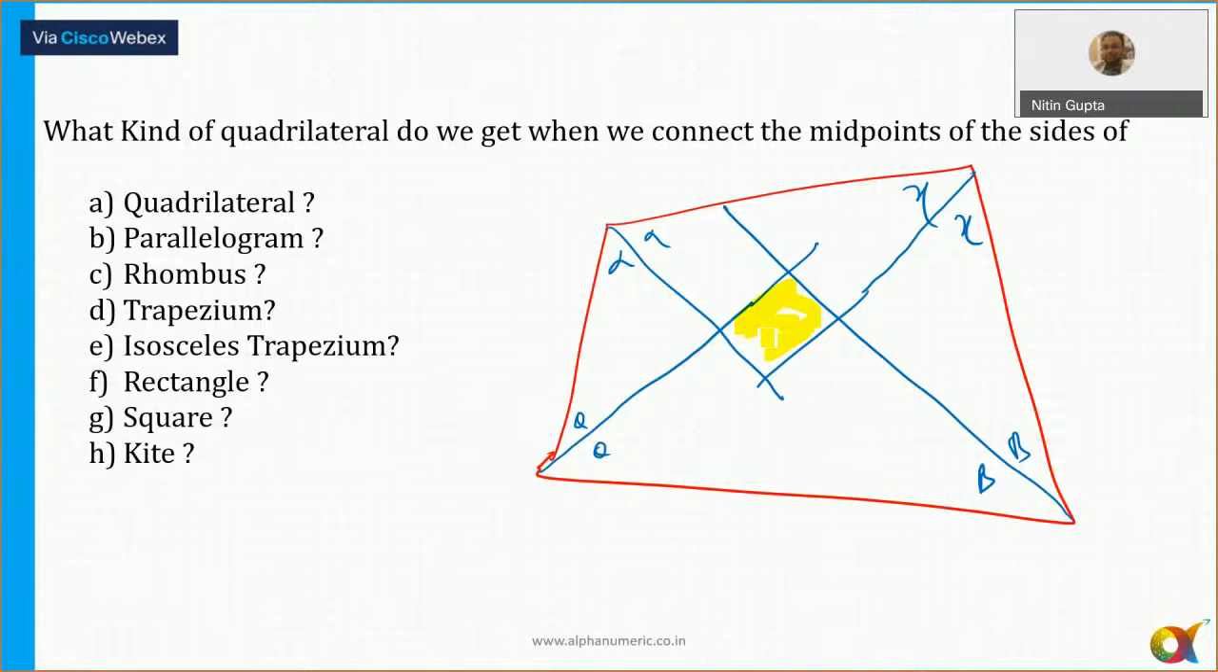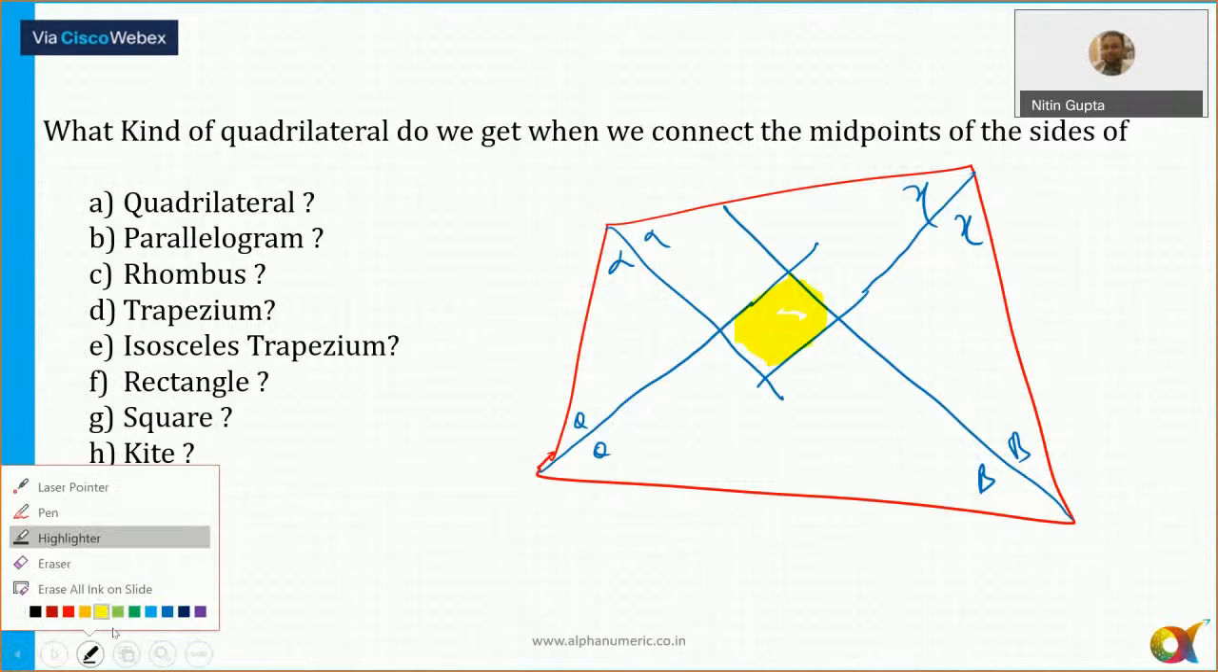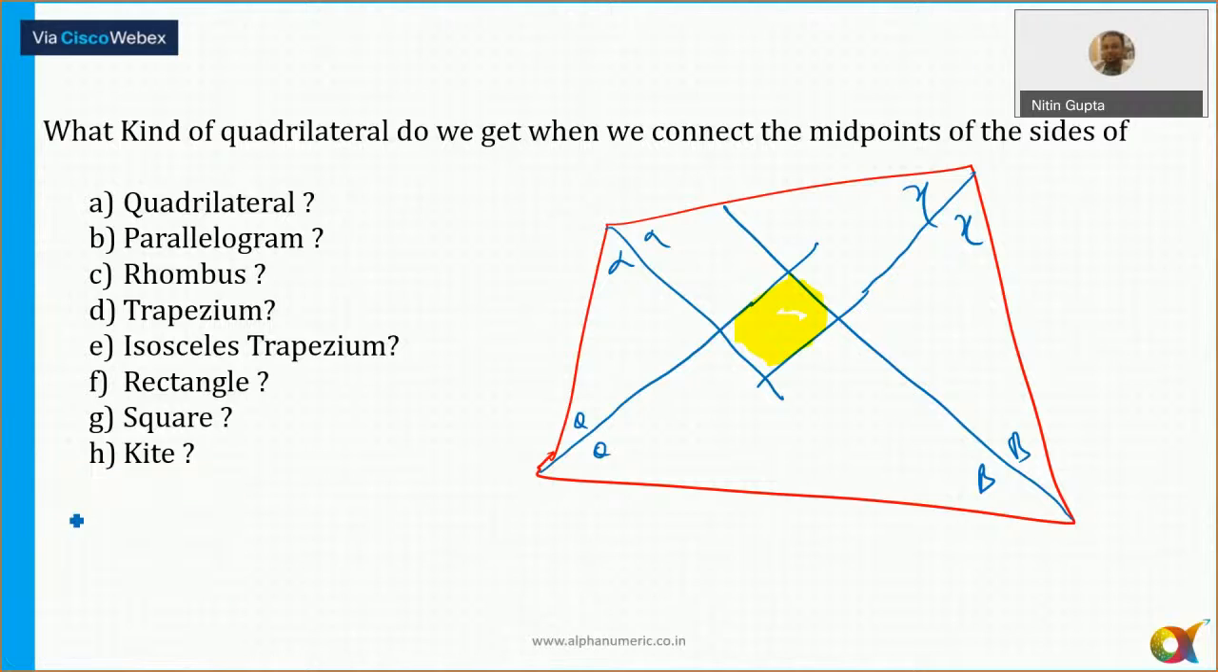So when you draw the angle bisectors at all four vertices of any general quadrilateral, the figure which we get is always a cyclic quadrilateral. So this figure is a cyclic quadrilateral. I hope that now it is clear. So can we move to the next slide?